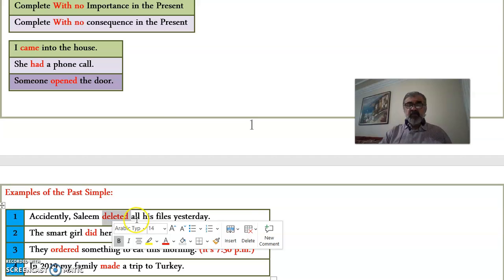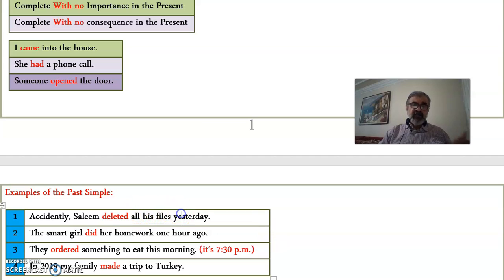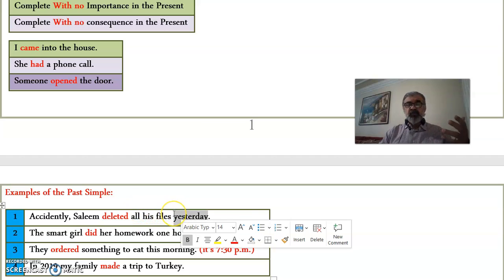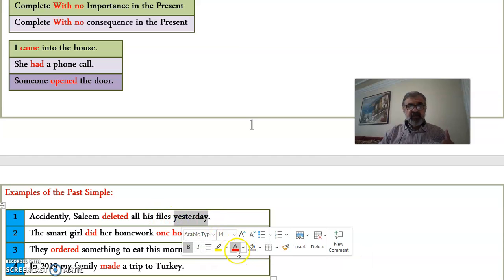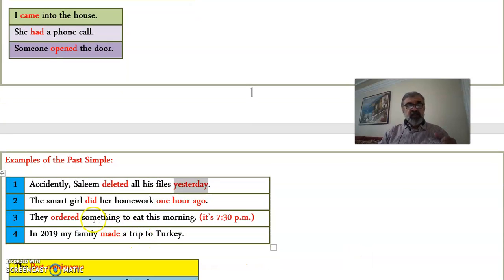Now more examples. Salim deleted all his files yesterday. Maybe he was able to restore them from the dustbin. The smart girl did her homework. When was that? 1 hour ago. Again, now she's doing something else. Yesterday, in the past. They ordered something to eat this morning.